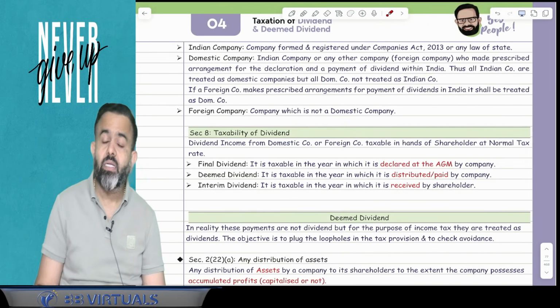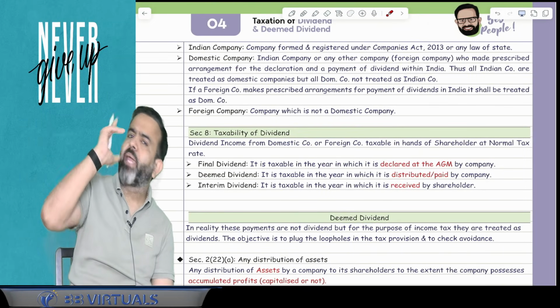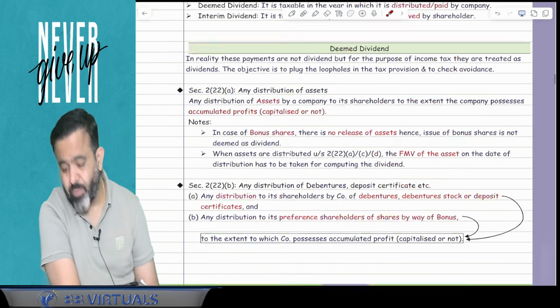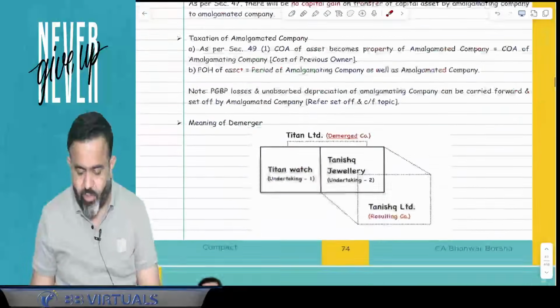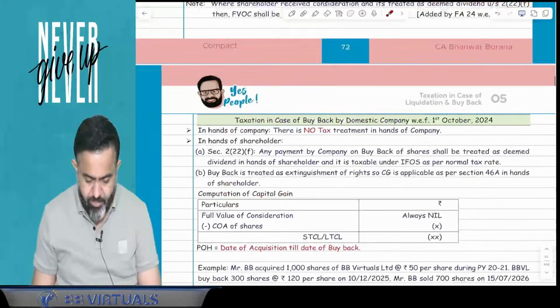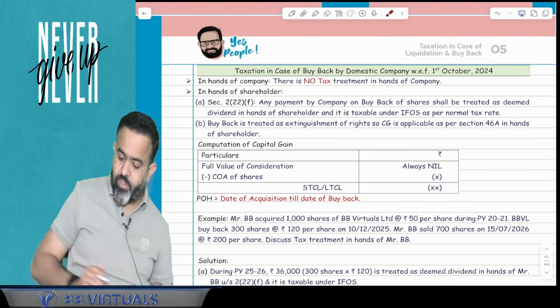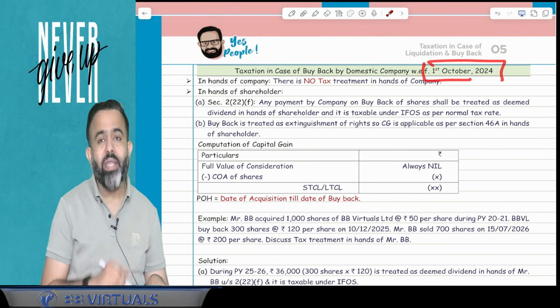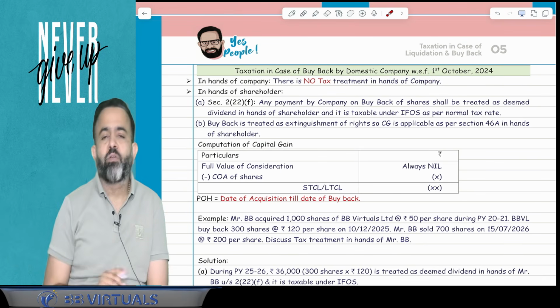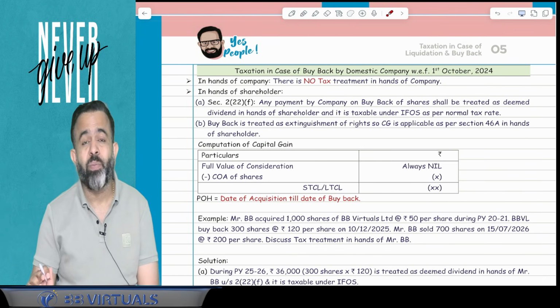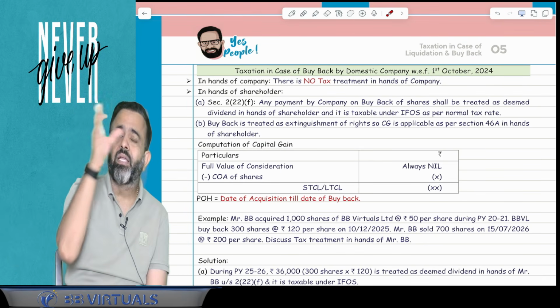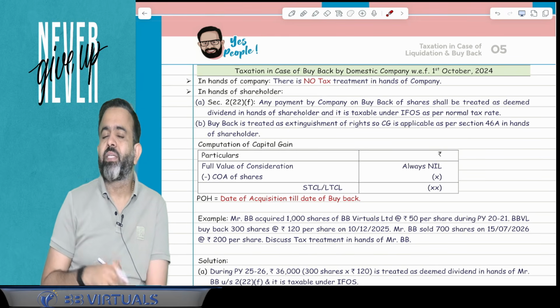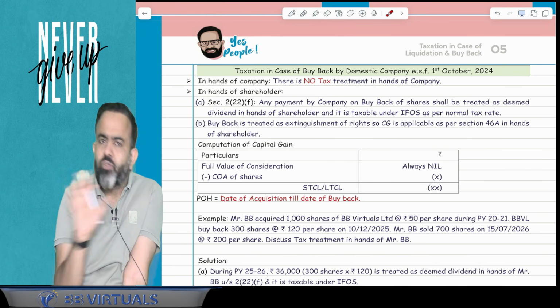Now in the buyback topic you have to remember, because earlier, before 1st October 2024, in case of the buyback there was section 115QA, and the company was required to pay tax on buyback, that is buyback price minus issue price, at 20% plus 10% and plus 4%. Now that is not applicable.